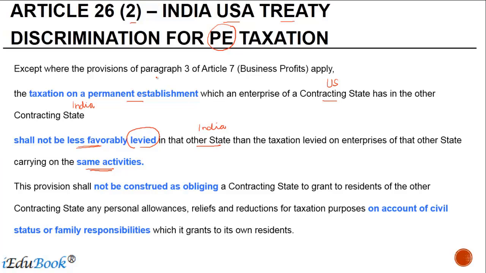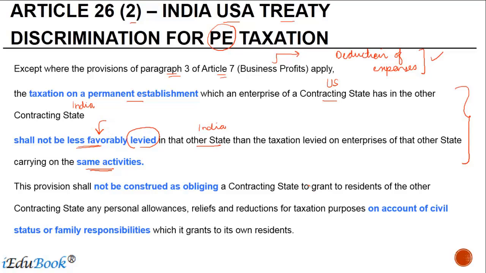But this is subject to provisions of paragraph 3 of Article 7. What this does is, this basically deals with the deduction of expenses when you calculate the profits of the PE, which means when provision of paragraph 3 of Article 7 provides something contrary, right, then those provisions are going to override what is discussed here. But otherwise, you cannot subject the PE to a treatment which is less favorable.